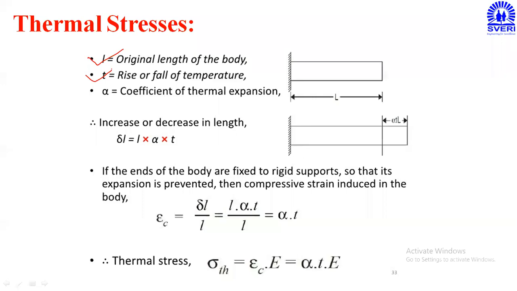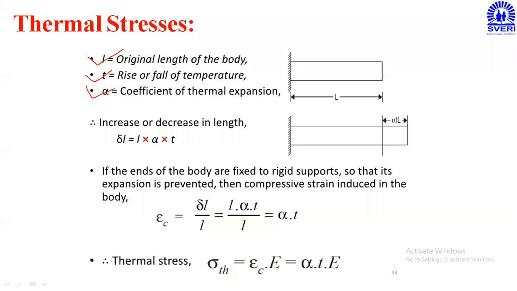In some applications, temperature decreases from 80 degrees Celsius to 20 degrees Celsius. But whatever the increase or fall in temperature, it is indicated by the small t, or sometimes by the capital T. Then alpha is the coefficient of thermal expansion. It's similar to the Young's modulus.